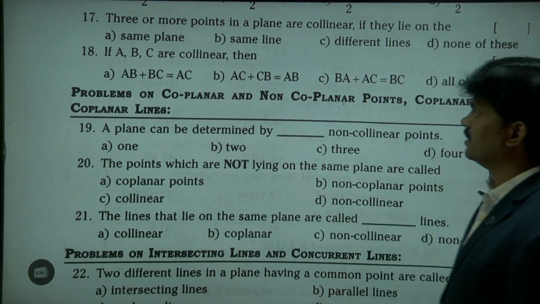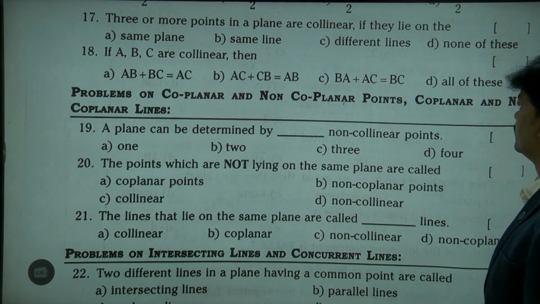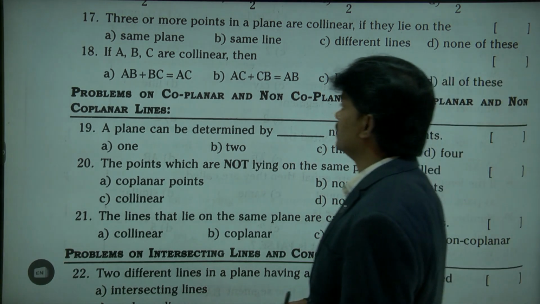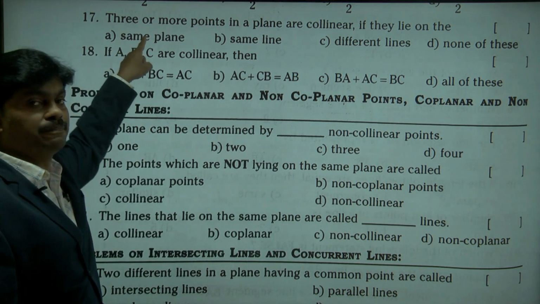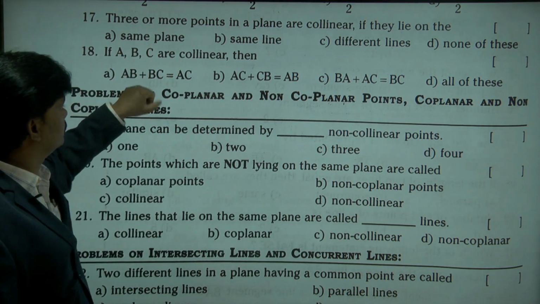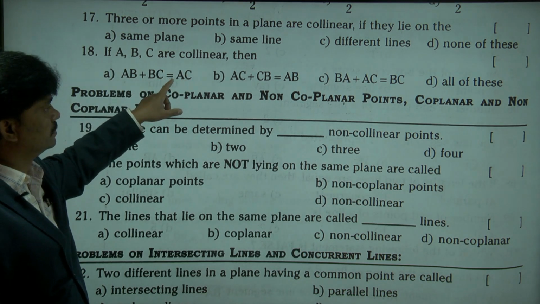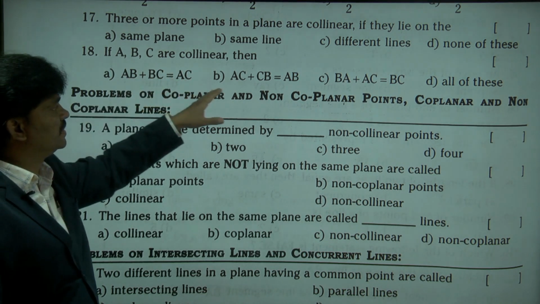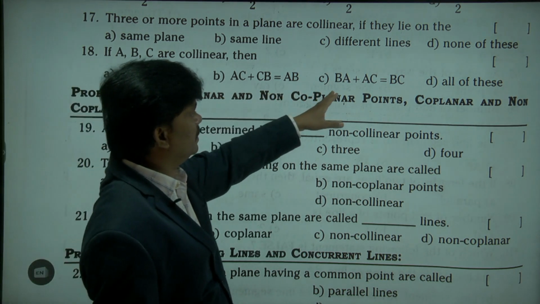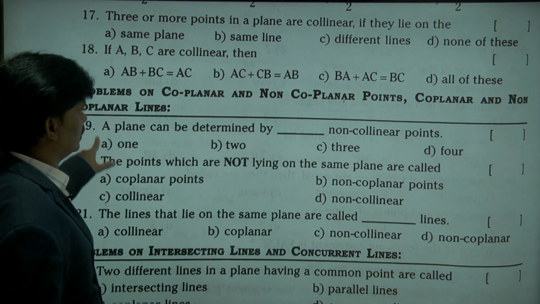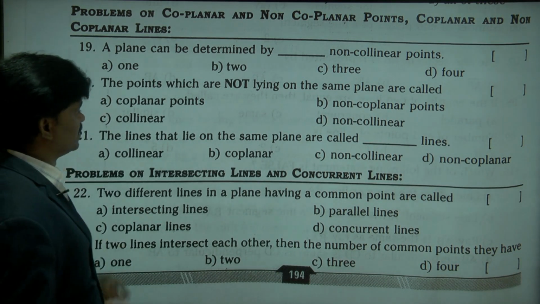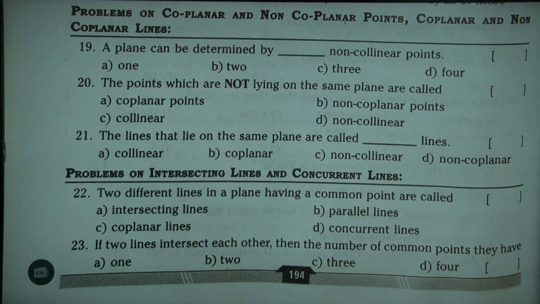Question 17. Three or more points in a plane are collinear if they lie on the same line. In a plane, in the sense, we can say same plane. ABC are collinear. Yes. AB plus BC equals AC, AC plus CB equals AB, BA plus AC equals BC. All of them are correct. Next. Please check these 5 objective questions for 2 minutes.